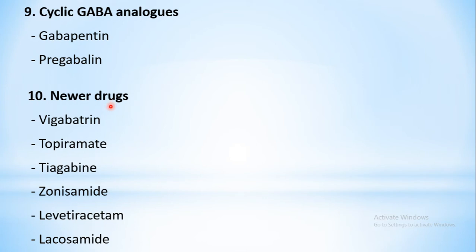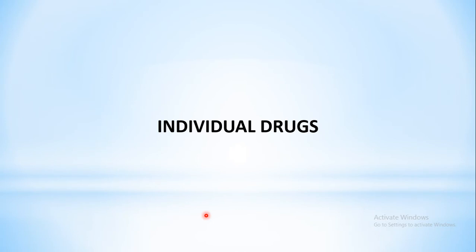As the name implies, these are recent drugs which have unusual mechanisms of action. So they are not categorized under any of the previous classes. These include examples like vigabatrin, topiramate, tiagabine, zonisamide, levetiracetam and lacosamide. So this finishes the classification of the anti-epileptic drugs.